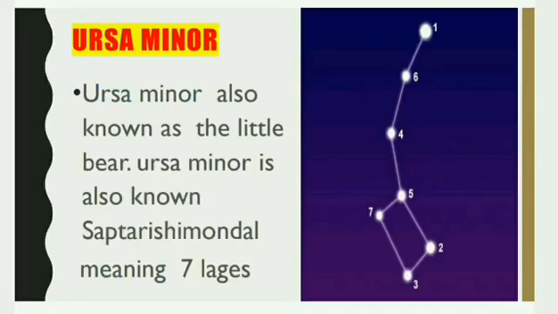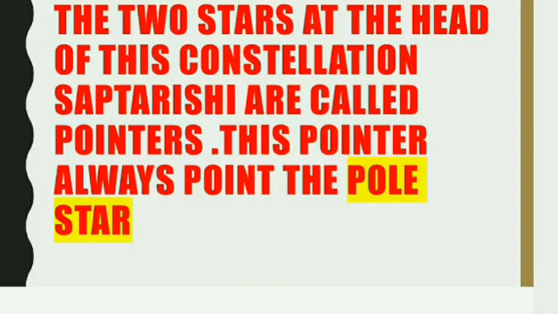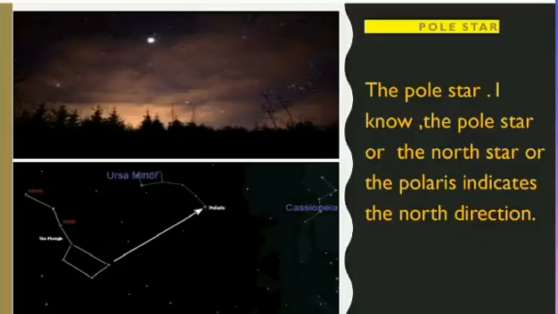Ursa Major is also known as Saptarshimandal, meaning seven sages. The two stars at the head of this constellation, Saptarshi, are called pointers. These pointers always point to the pole star. The pole star, or the north star, indicates the north direction, and this picture shows it.